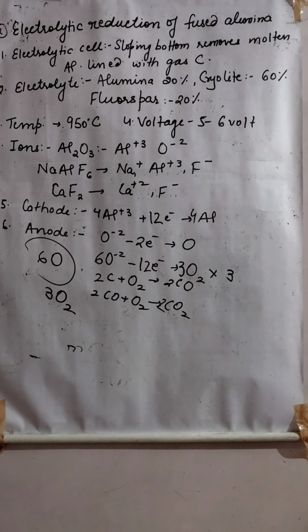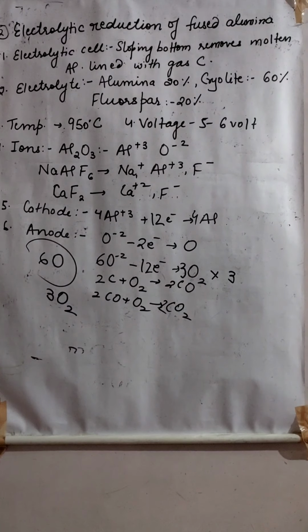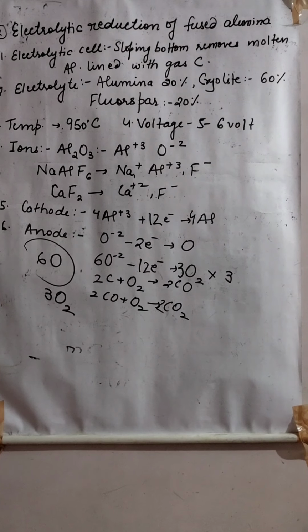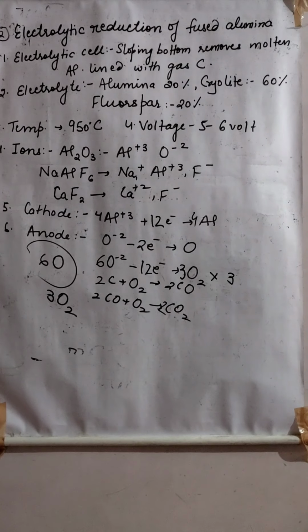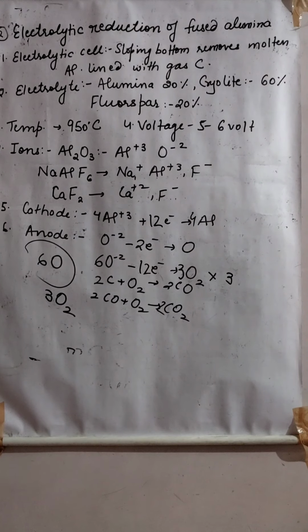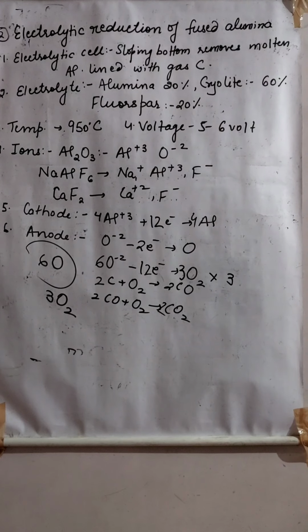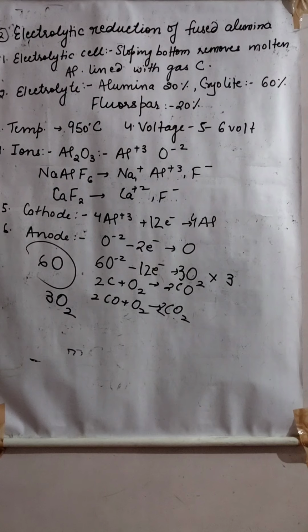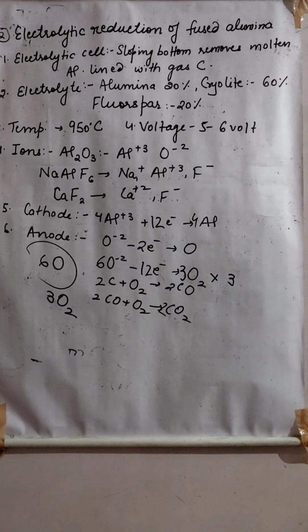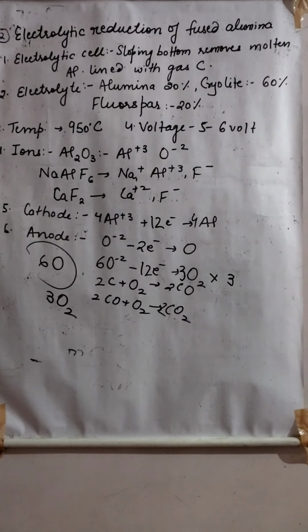So that carbon can react with oxygen, but still the anode carbon will react with oxygen. So the anode has to be replaced periodically because the anode can burn, and the reaction can stop in between.